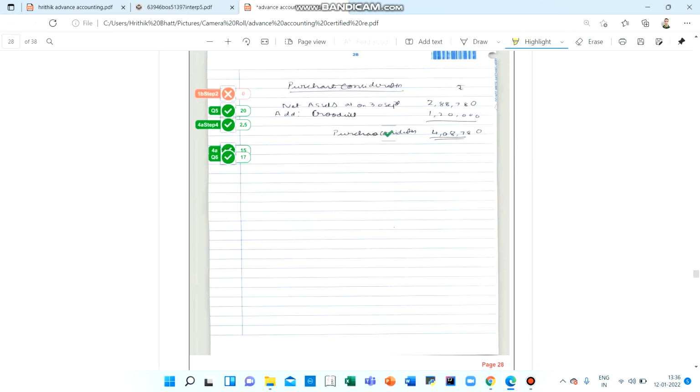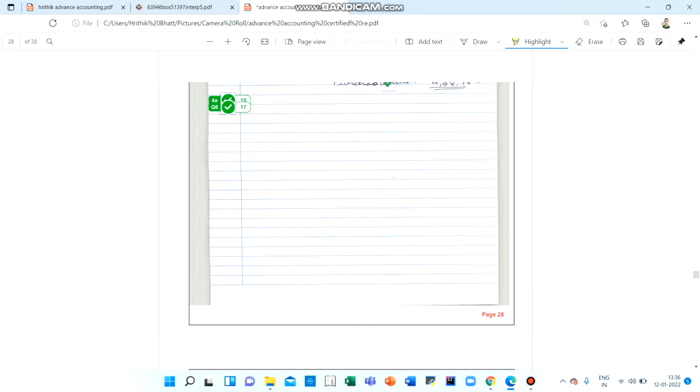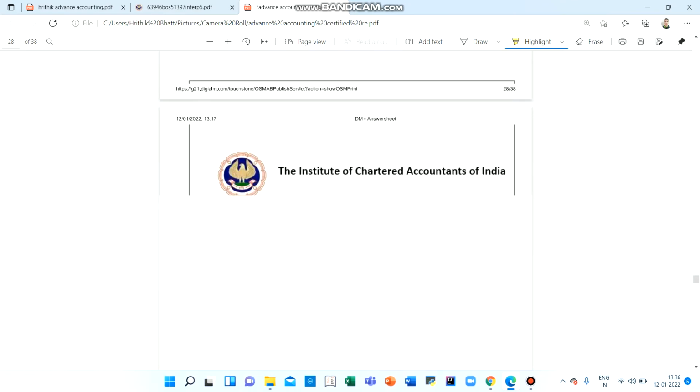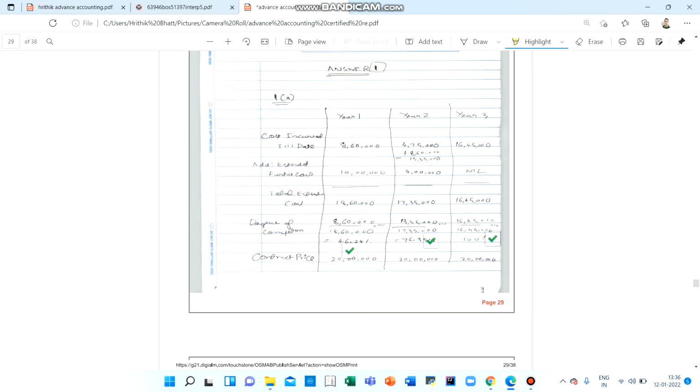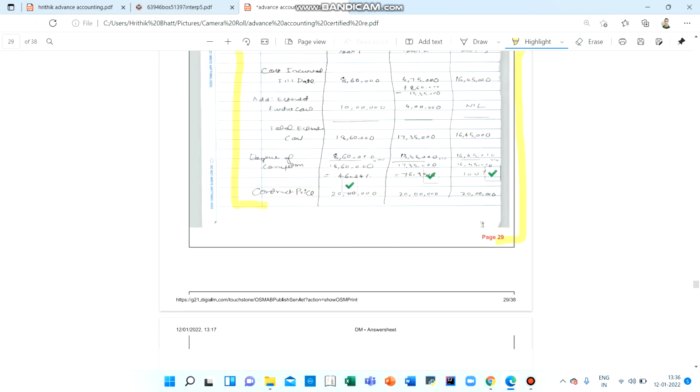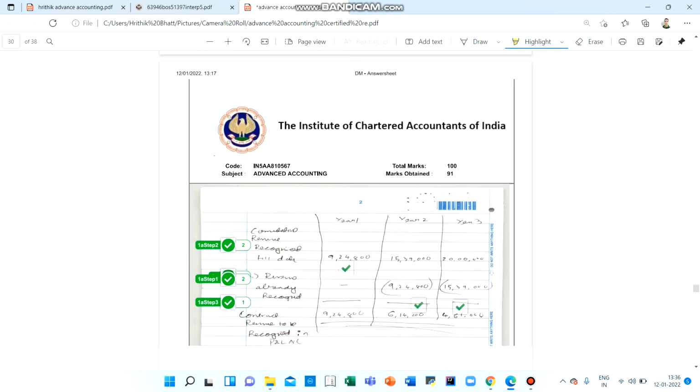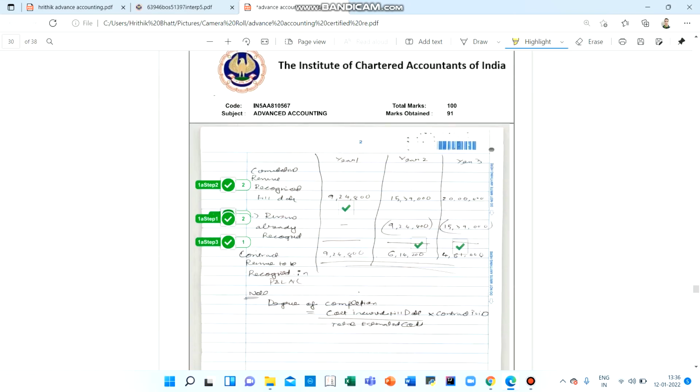And then we go to the first part, where I got 15 marks, and that was of 15 marks only. So this was the first question, the AS question. Most people ask how to attempt this question. So you can see here, since this was contract costing, the contract related AS 7, I have not written anything theoretical about the AS because it was directly a numerical one. So I have got full marks here.